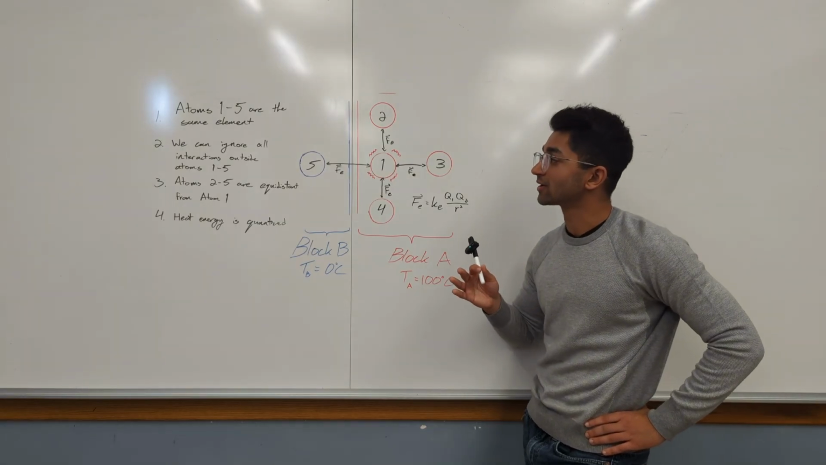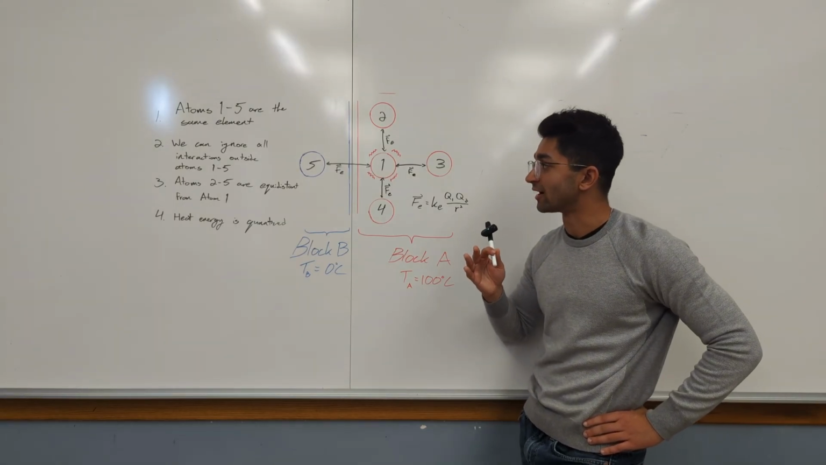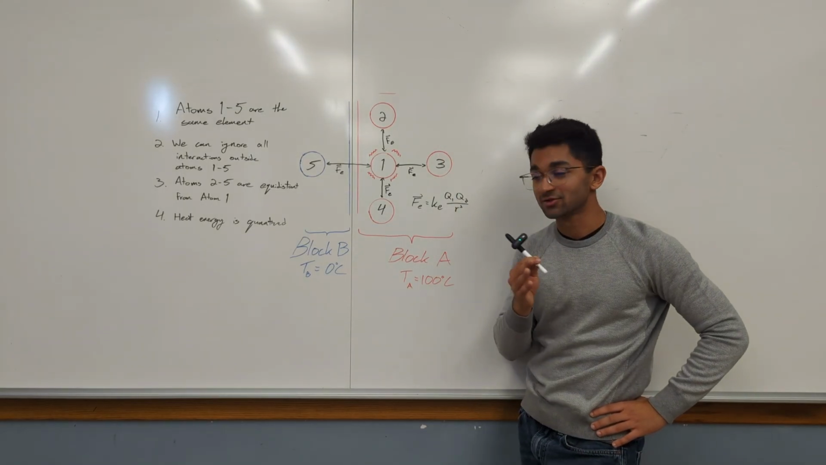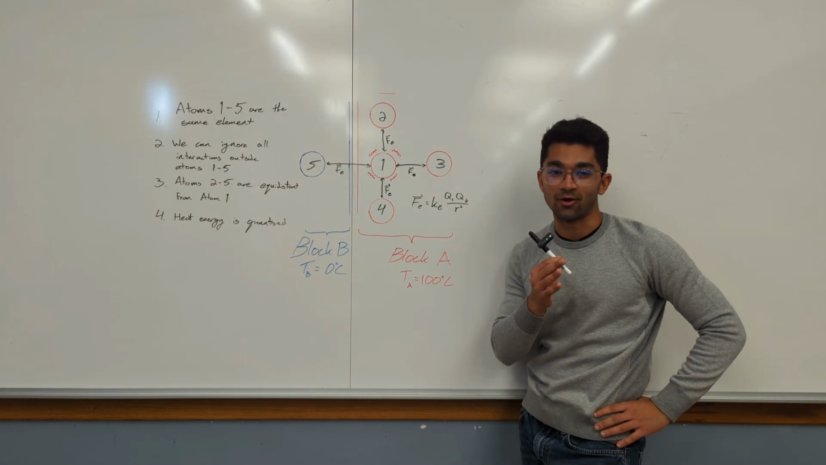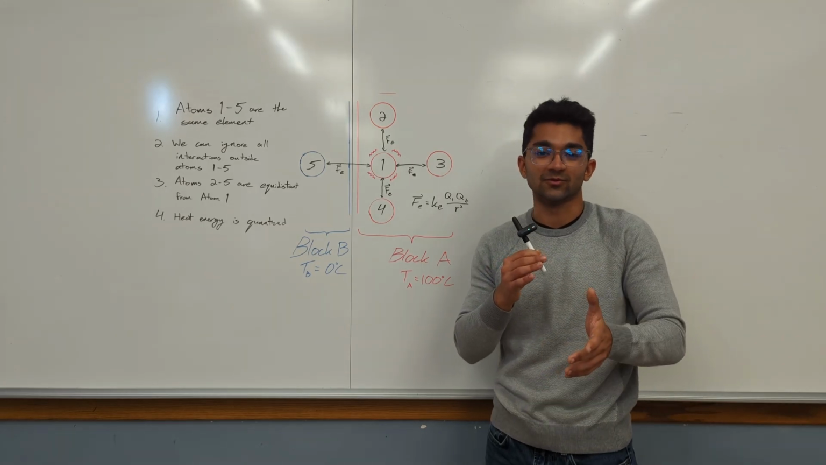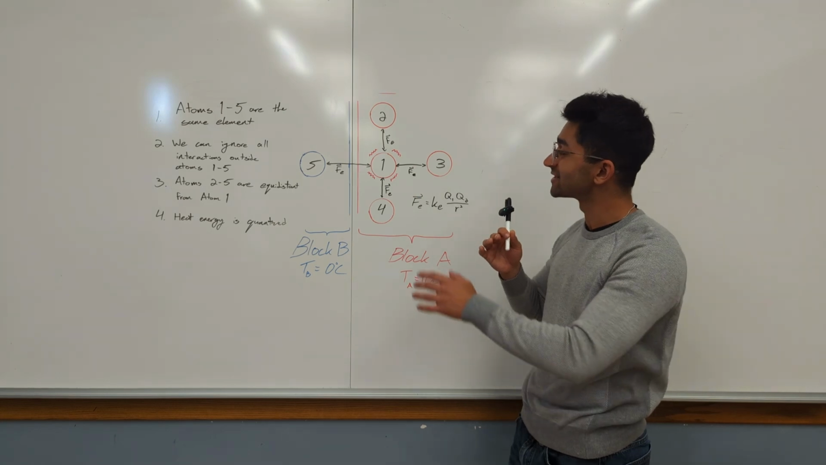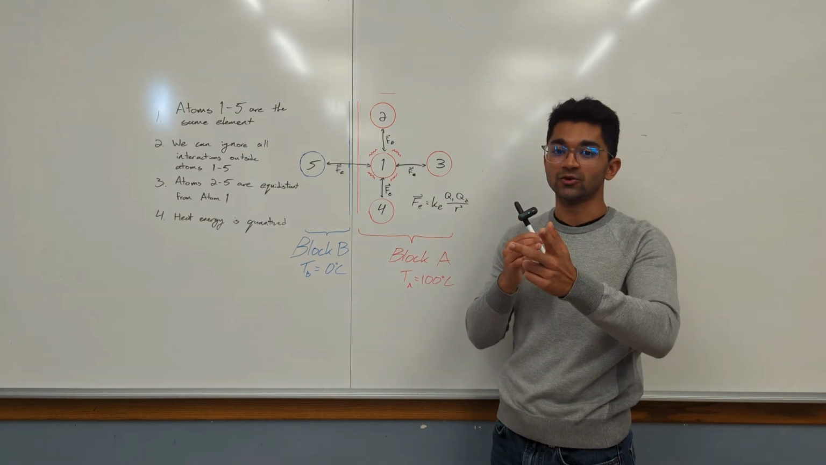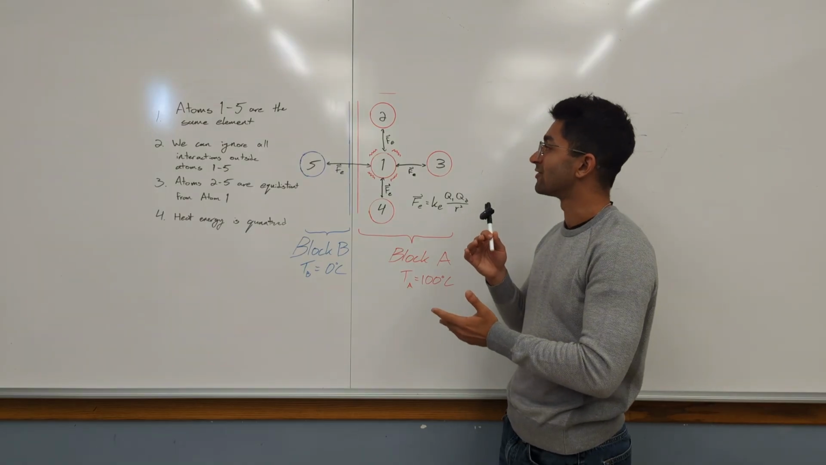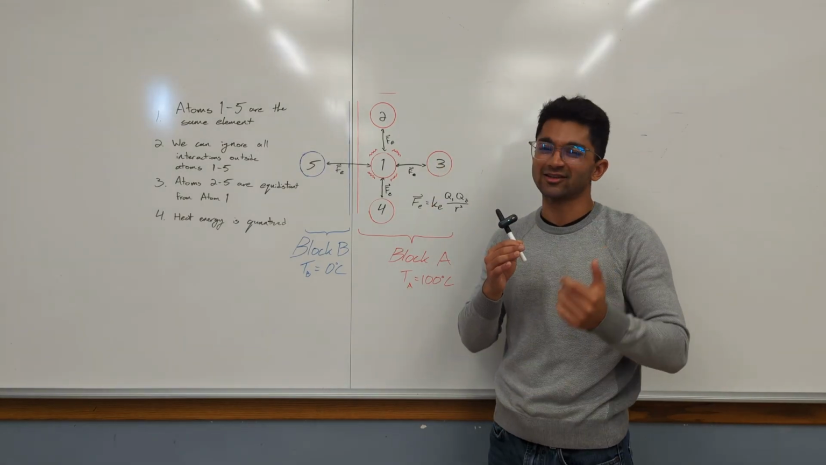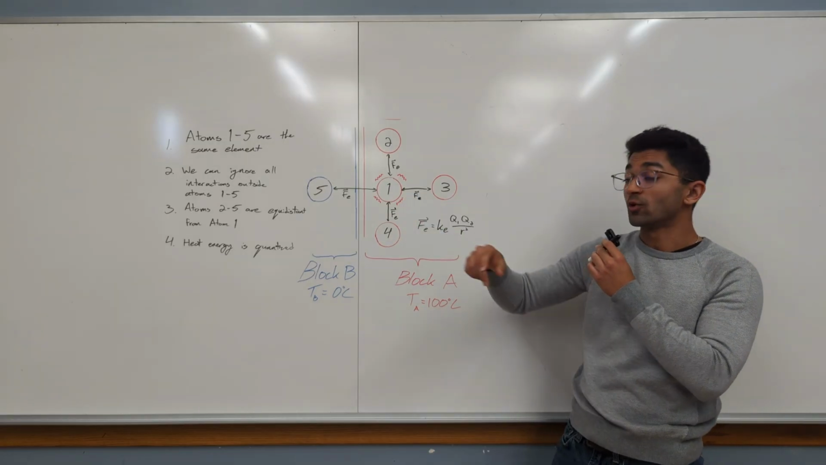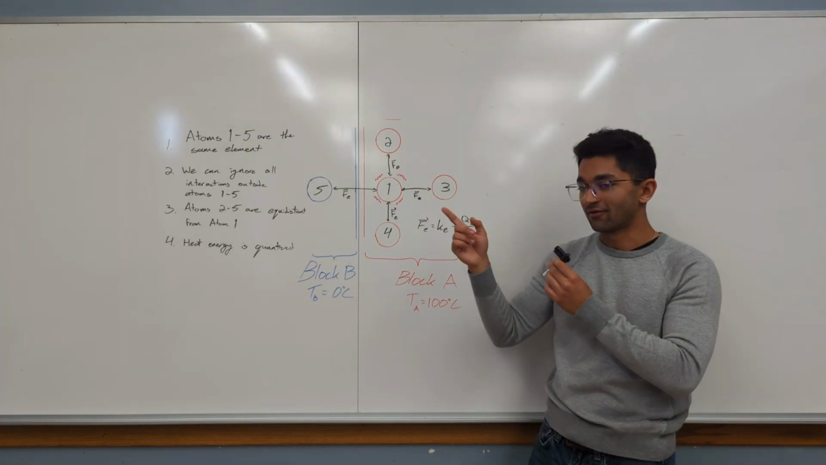Assumption number 2, we can ignore all interactions outside atoms 1 through 5. So all the other atoms in these blocks can be ignored. Assumption 3, atoms 2 through 5 are equidistant from atom 1. Assumption 4, heat energy is quantized. Now what does this one mean? Well, it means that these atoms can have 1 heat, 2 heat, 3 heat, they can't have half heat. And if an atom has 1 heat, they can give that 1 heat to only one other atom. Can't split it. For our case, we're going to say that atom 1 has 1 packet of heat energy, and atoms 2 through 5 have none.